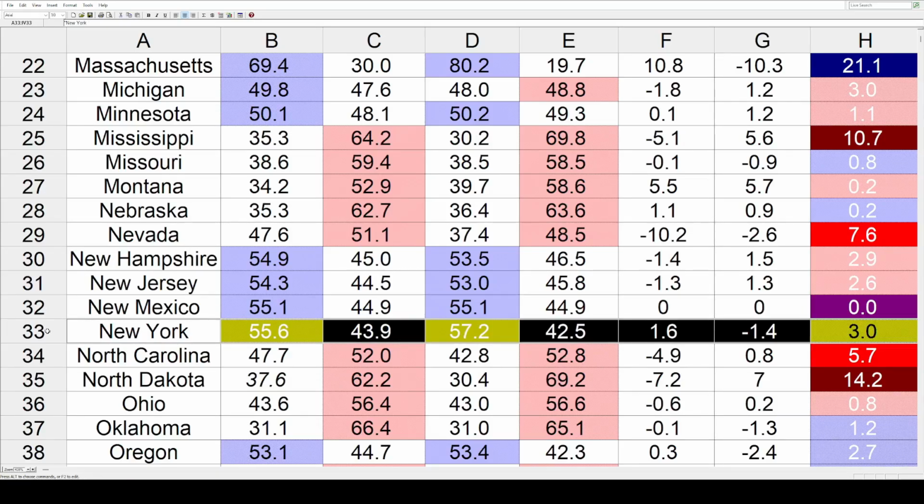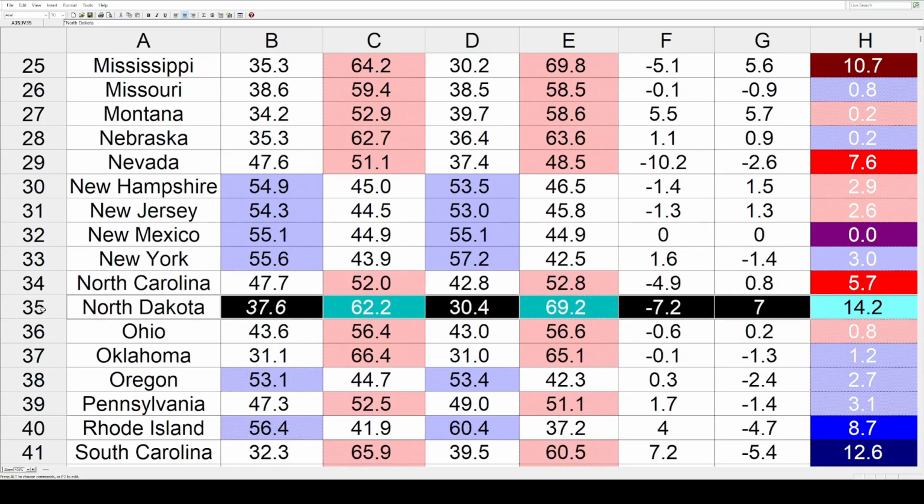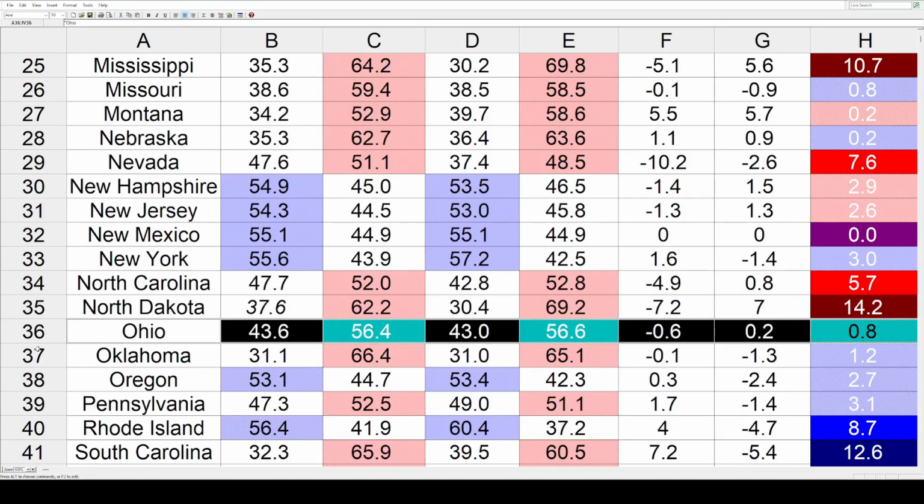New York got bluer by an even 3. North Carolina redder by 5.7. North Dakota way redder than that by 14.2. But again in 22 for the Dems, that's in italics there because that's an independent candidate running and not a Democrat. Because there's only one district, we're going to use that data anyway. Ohio, very little shift there, 0.8 toward the Republicans.